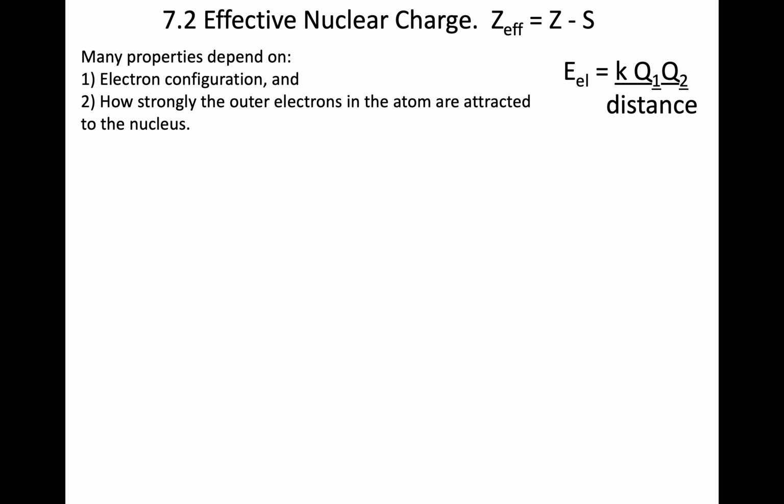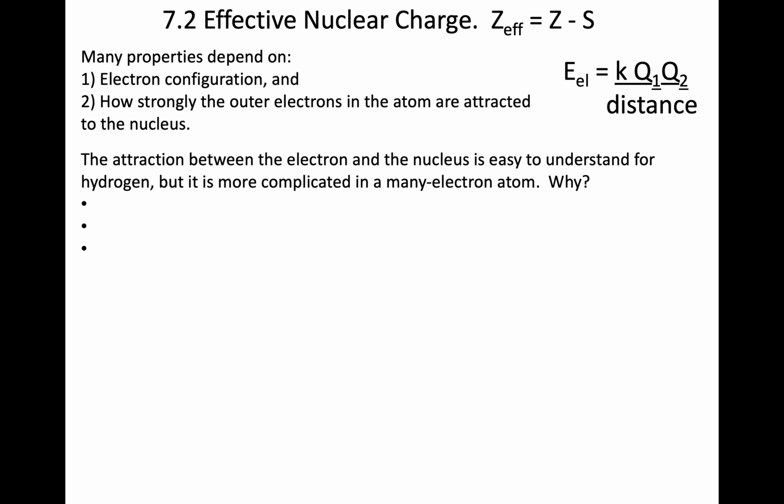So how do we think about the protons? The protons are found in the nucleus. They're contributing to the nuclear charge. Chapter 7.2, really important idea: something called the effective nuclear charge. Many properties are going to depend on the electron configuration and how strongly the outer electrons are attracted to the nucleus. Why are they attracted? Because we have more and more protons in the nucleus. We have opposite charges. That's what the different Q values are. That leads to the lowering in the potential energy. Our description for that is given here. Z is the number of protons in the nucleus.